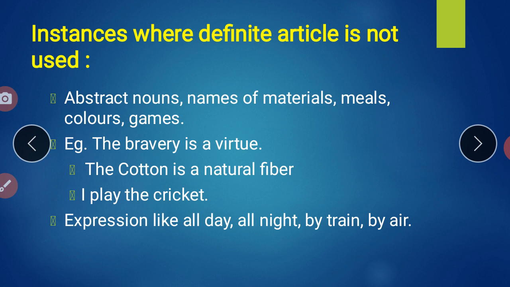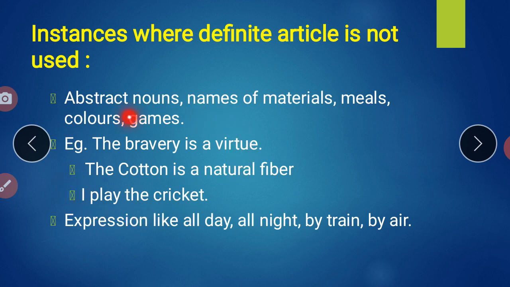After that we have to see instances where the definite article is not used, that means where we will not use the. So here I made the examples for you. Instances where the definite article is not used are abstract nouns, names of materials, meals, colors and games.